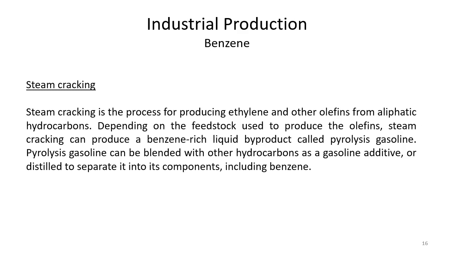The next industrial process for the production of benzene is steam cracking. Steam cracking is basically a process of producing unsaturated hydrocarbons like ethylene and other olefins from aliphatic hydrocarbons. As the name suggests, we use steam in here, but depending upon which feedstock, or starting materials, are used, the product can also change. Just like depending upon the feedstock,